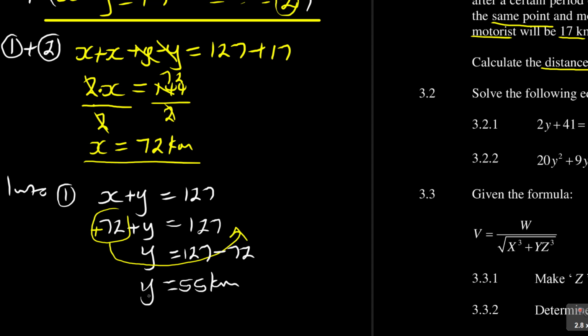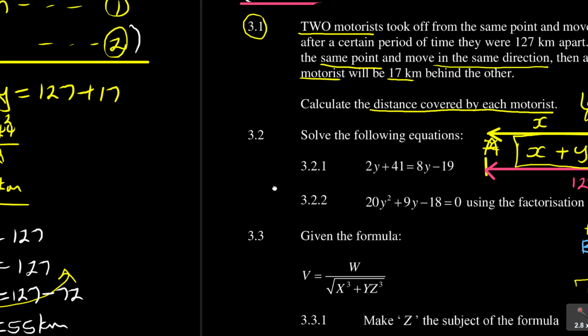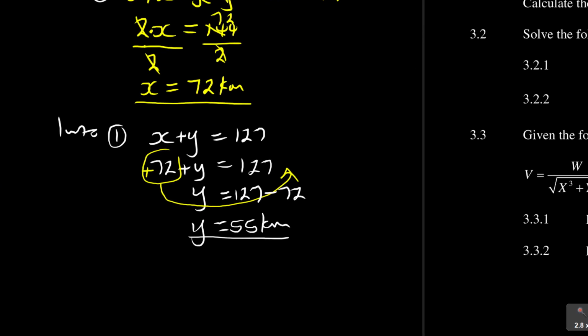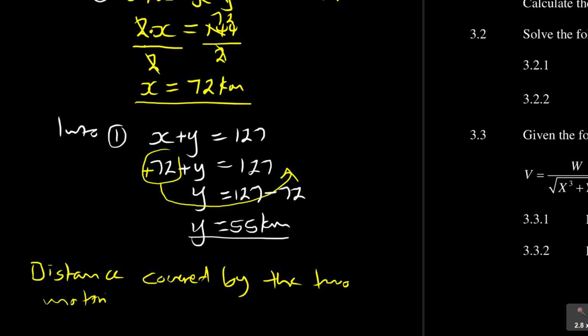Again, it's kilometers. Now you have to finalize your answer. The question is calculate the distance covered by each motorist. So to be more accurate on your answer, you can say distance covered by the two, because you don't know which one covered what, the two motorists are 72 kilometers and 55 kilometers.